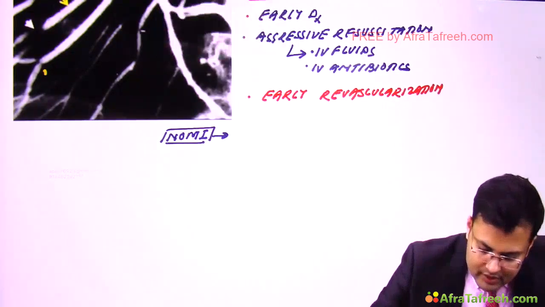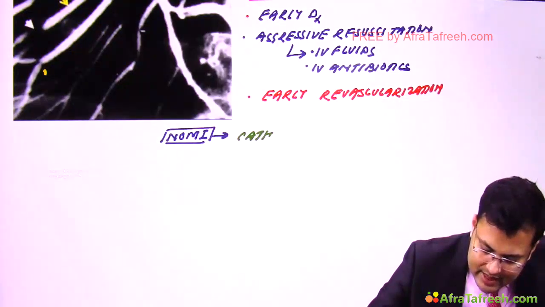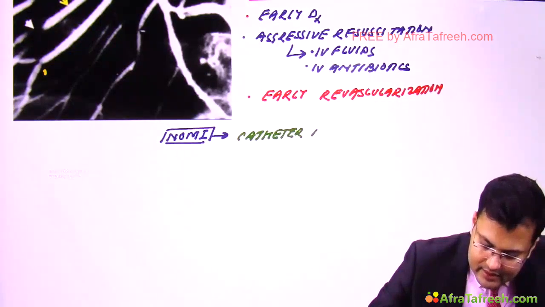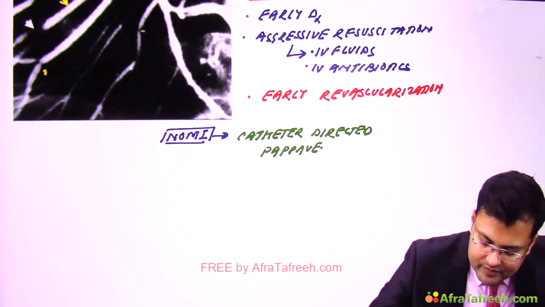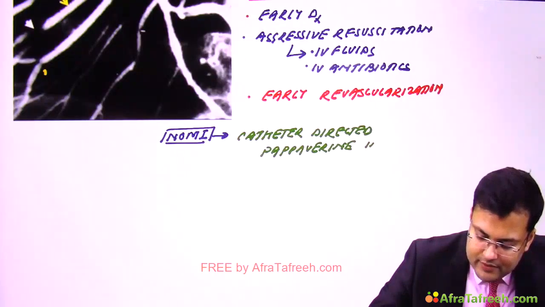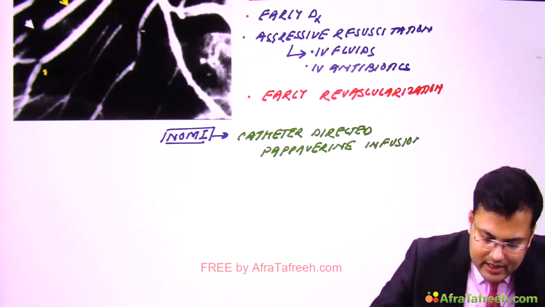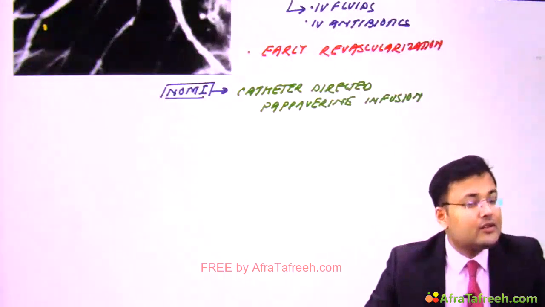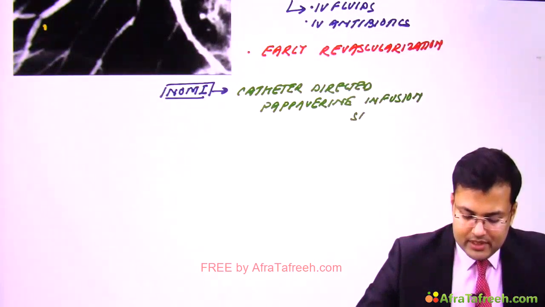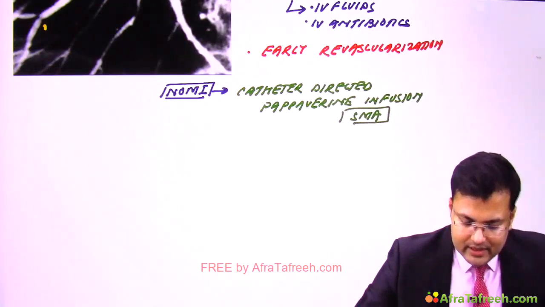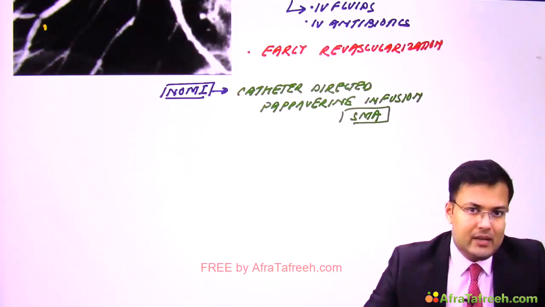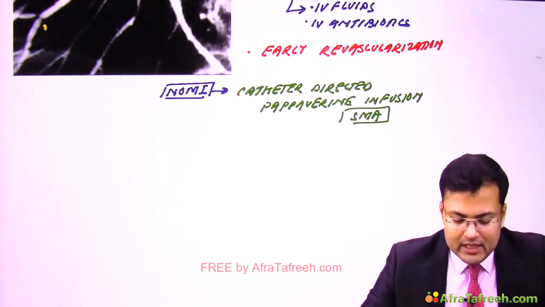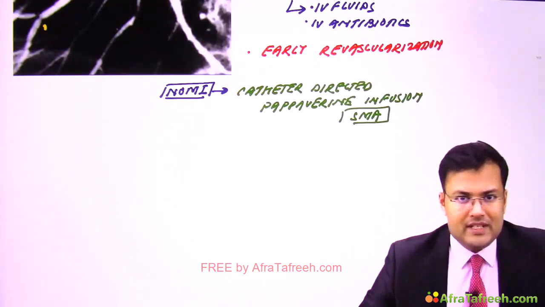So we go for catheter-directed papaverine infusion. Clear? And this infusion is in the superior mesenteric artery. This is going to relieve the spasm of the superior mesenteric artery and the patient is going to improve. But this is done for non-occlusive mesenteric ischemia.